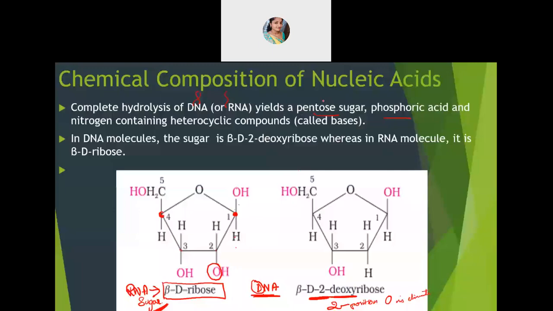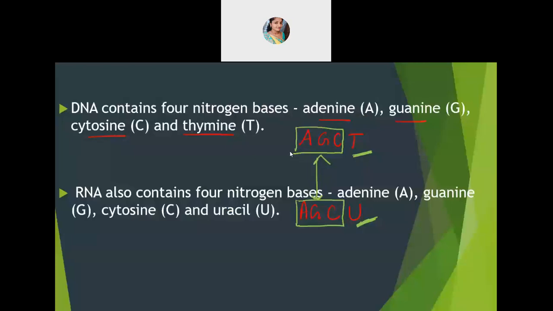Okay, let's go for the nitrogenous base now. The pentose sugar we covered. Just now what we covered was the pentose sugar part. Now we'll go for the nitrogenous base, the second part of it. Last we are attaching the phosphoric acid group. That will be the third part. So the second part is our nitrogenous base.